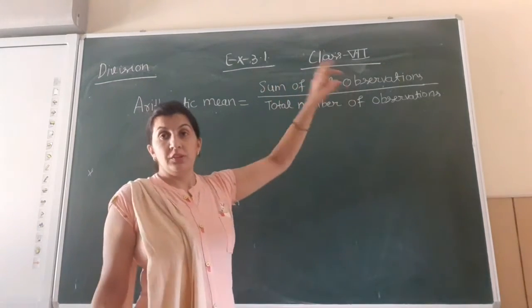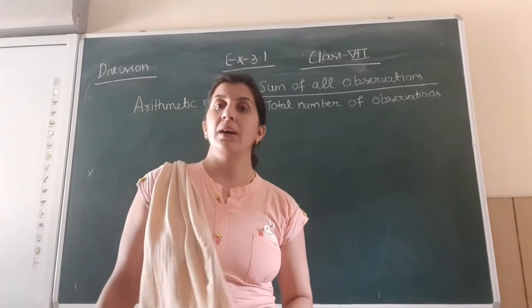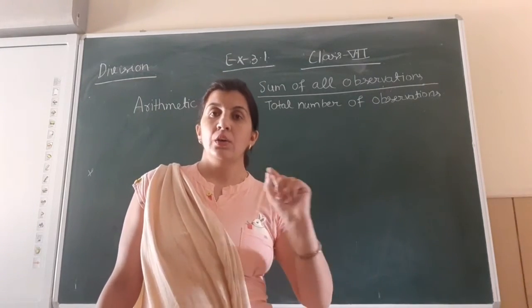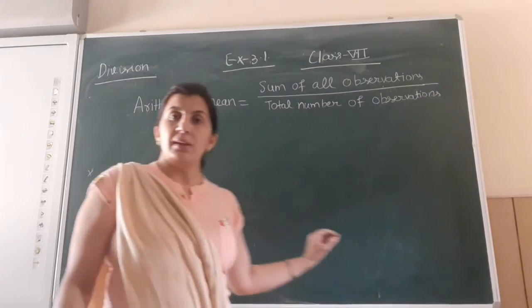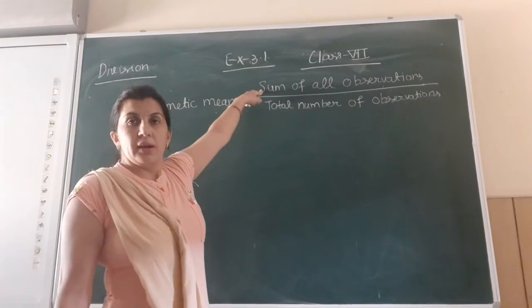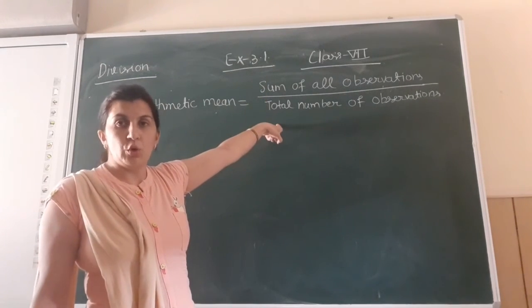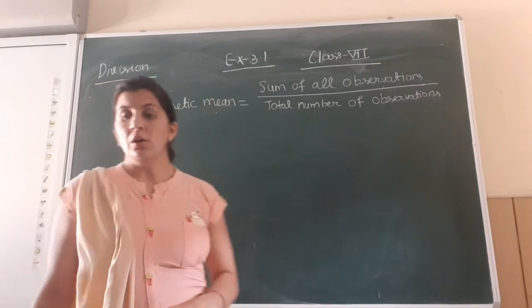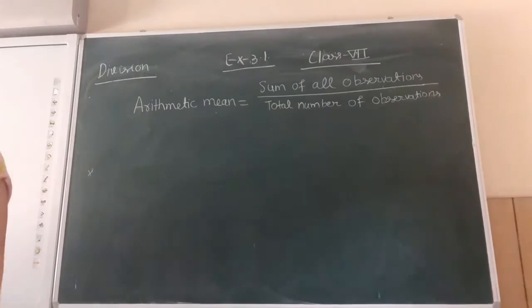For the sum of all observations, the 10 students get marks out of 20: one gets 18, one gets 15, one gets 10, one gets 9, and so on. I will add all the students' marks and put the sum here. Here the total number of students is 10. When I divide both of these, this is called the arithmetic mean. So let us solve the questions related to the exercise.